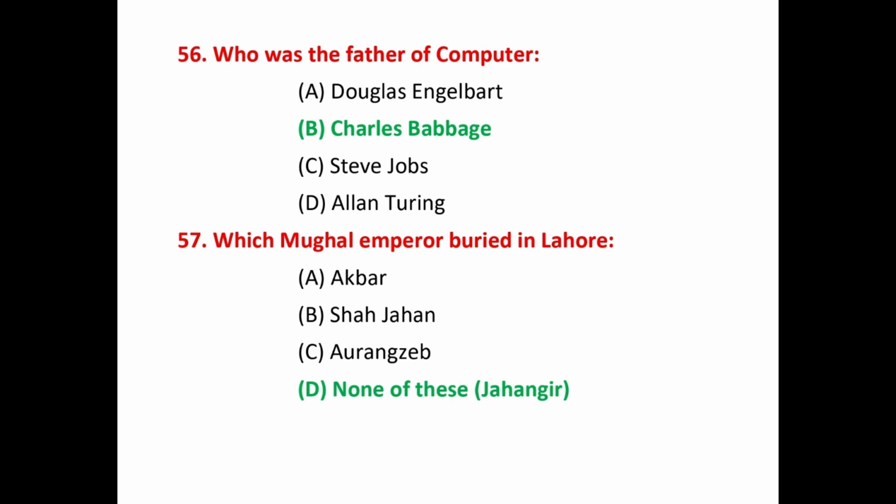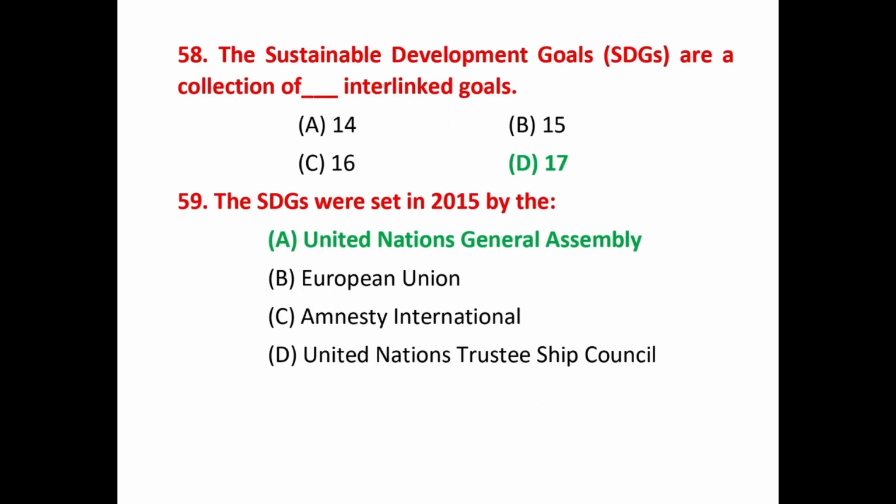Who was the father of computer? That answer is Charles Babbage. Question number 57. Which Mughal emperor is buried in Lahore? That answer is Jahangir. Question number 58. The Sustainable Development Goals are a collection of dash interlinked goals. That answer is 17.